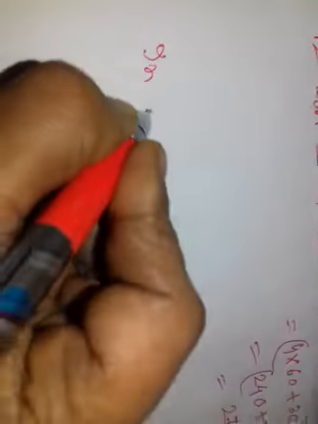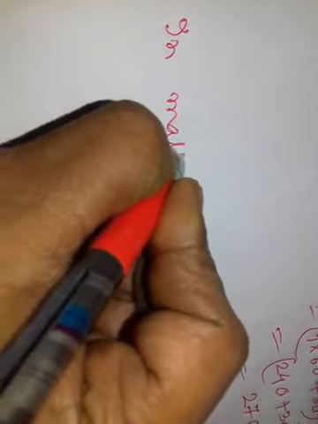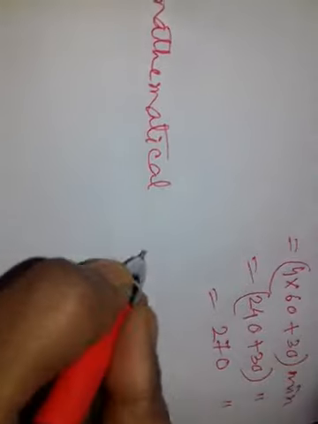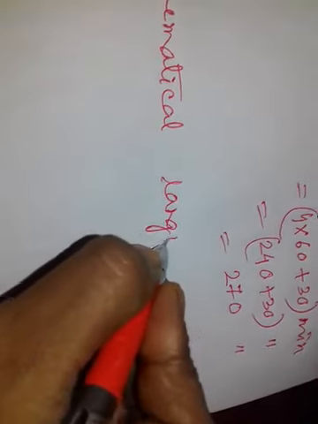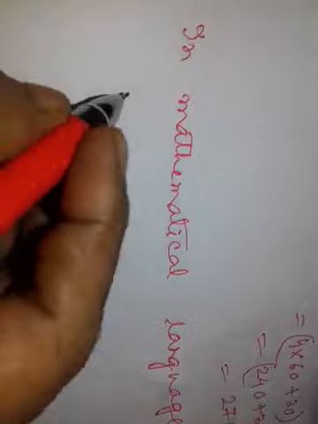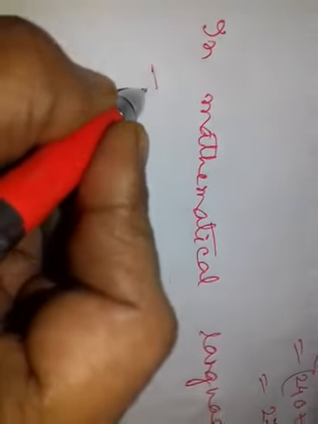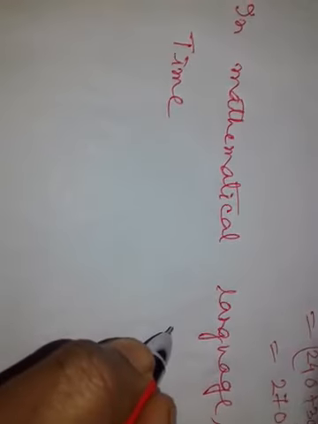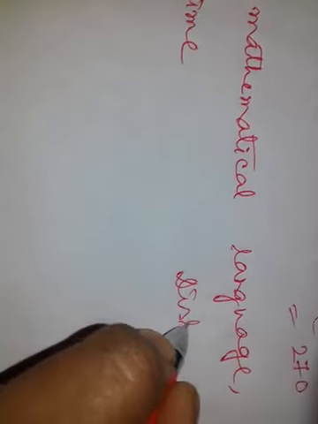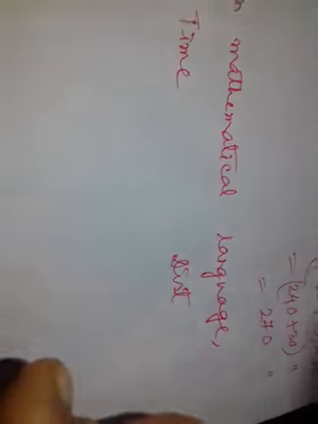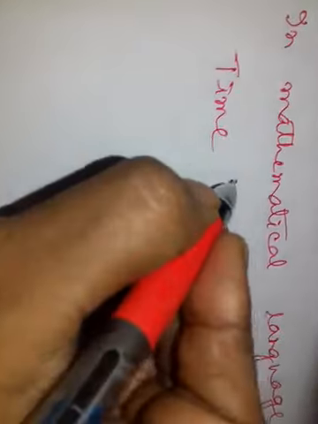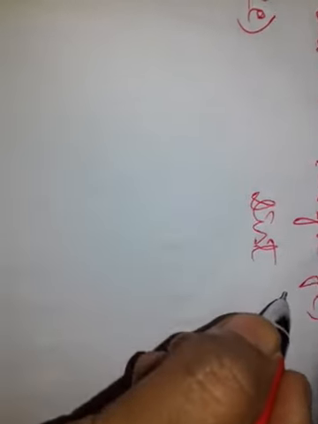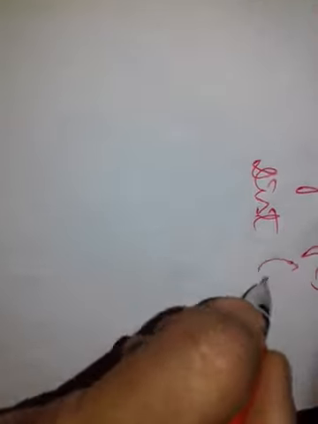So we have to find out the distance. Left hand side we will write time, and right hand side we will write distance, because what we will find we will keep on the right hand side. Time in second, distance in kilometer.